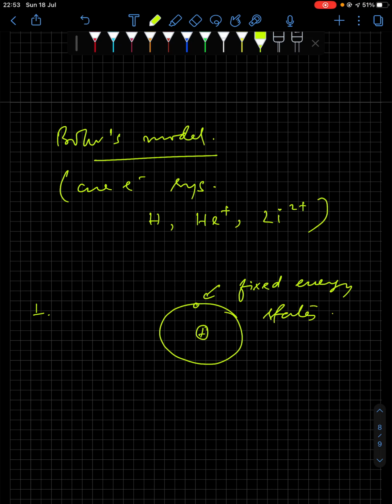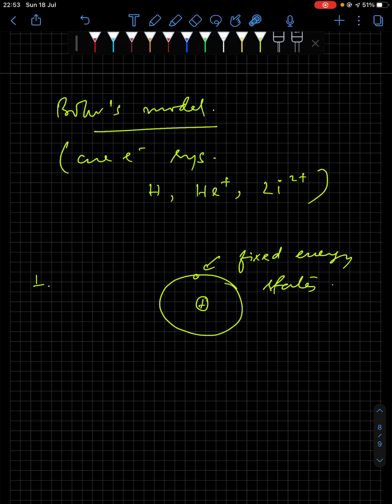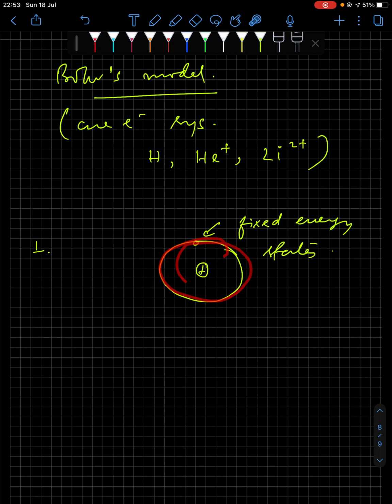So this actually solves the limitation of Rutherford's model. In what way? The question of electrons losing energy when they are orbiting in a particular energy state does not arise at all. This has to be clear. The thing which was questioned, that whenever an electron revolves it will continuously lose energy, doesn't arise at all, because the first postulate says that they have fixed energy at a particular orbit or energy level.